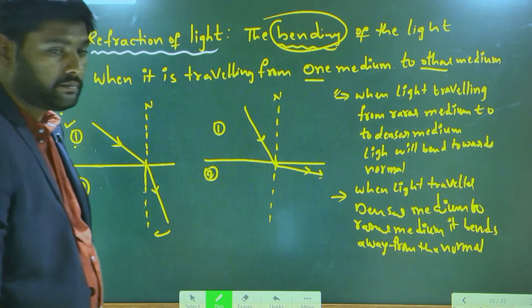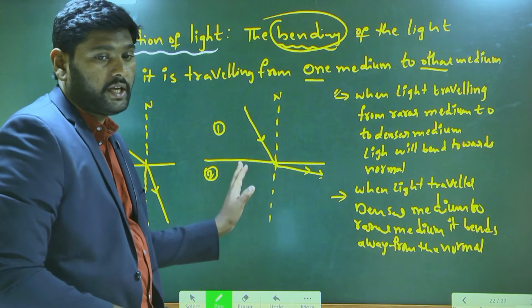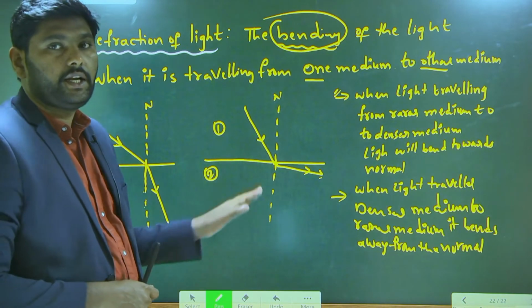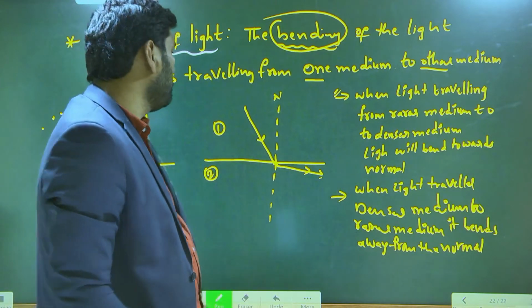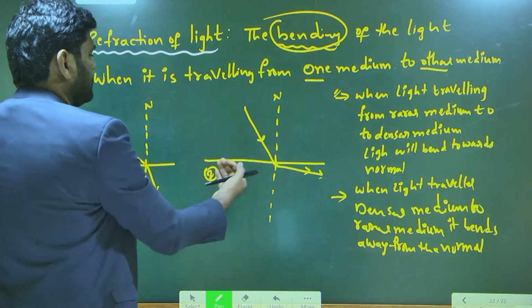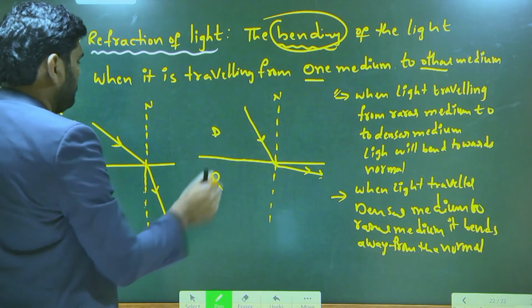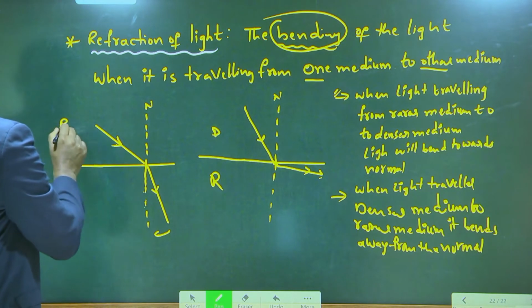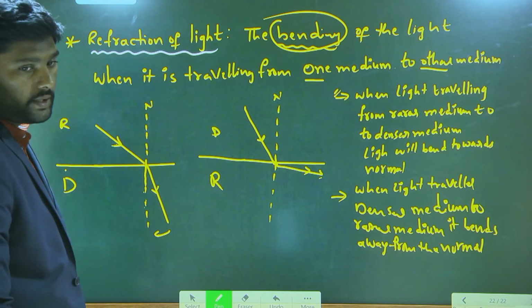Understand? So this one is representing which diagram? Second or first? Second, yeah. So when light ray travels from denser medium to rarer medium, this is denser medium. This is rarer medium. In this case, this is rarer medium. This is denser medium. Opposite direction, opposite direction.